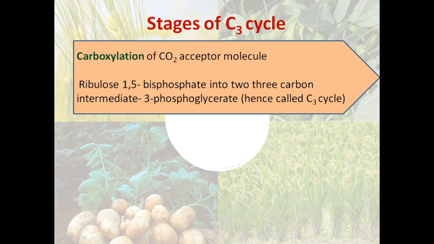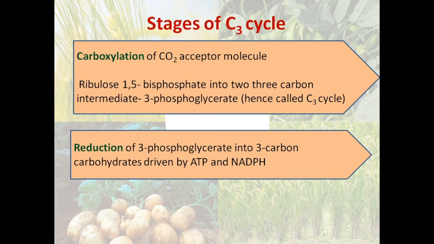Now you know 3-phosphoglycerate is a 3-carbon compound, and we have said in the first slide that this C3 cycle got its name from the very first step where a 3-carbon compound is formed. So this step gives the name to this cycle. The first step of the C3 cycle is carboxylation of ribulose 1,5-bisphosphate. So CO2 plus ribulose 1,5-bisphosphate combines and gives 2 molecules of 3-phosphoglycerate.